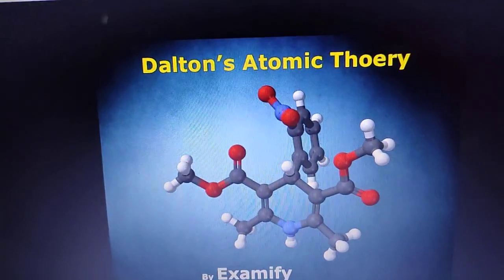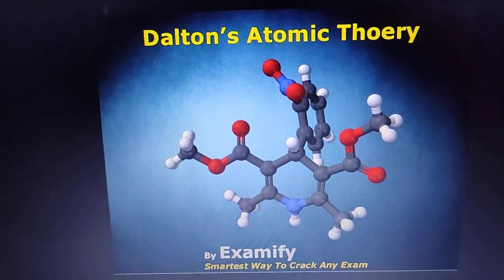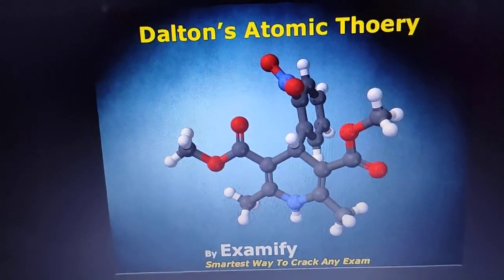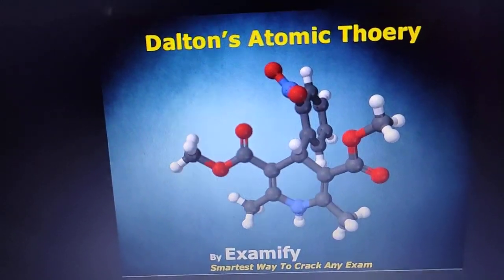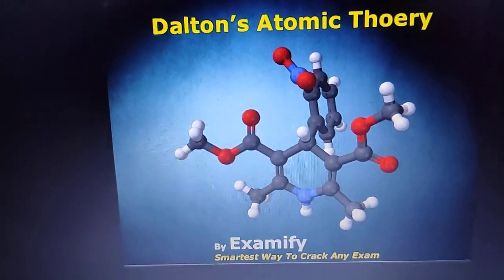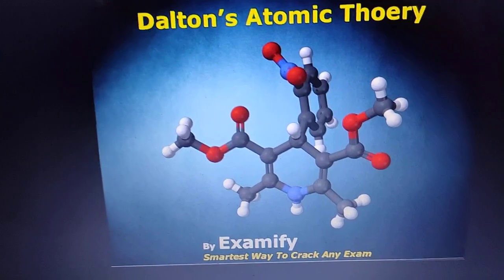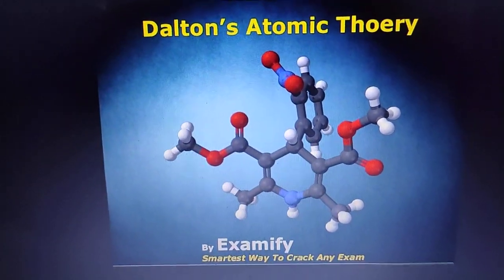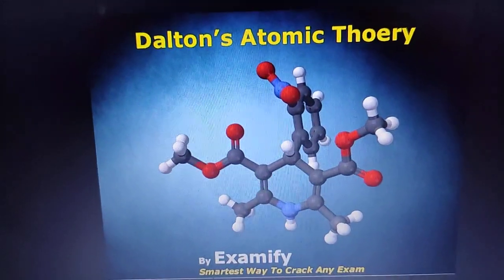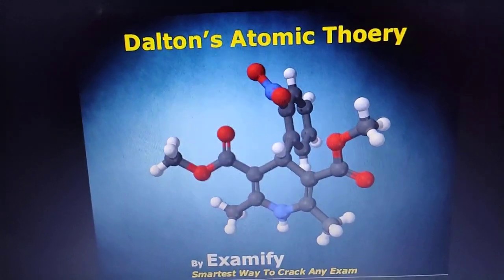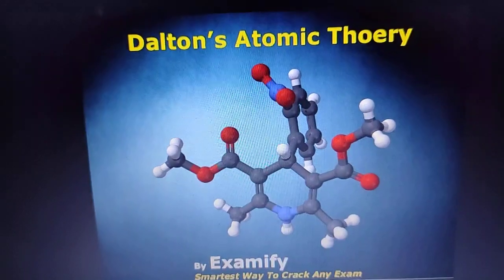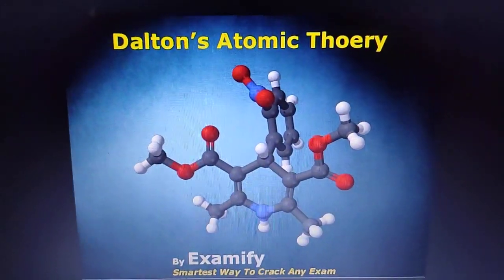Fourth postulate, all atoms of an element are identical and different from those of other elements. Means suppose if a hydrogen atom is there, then that atom is different from an oxygen atom. Correct? Means the atoms of hydrogen are identical and different from the atoms of the oxygen element. Now you see, atoms combine in the ratio of whole numbers, that is 1:1, 1:2, 2:3, simple whole number ratio, to form compound atoms. The compound atoms of a particular substance are identical in all properties and different from those of other substances.